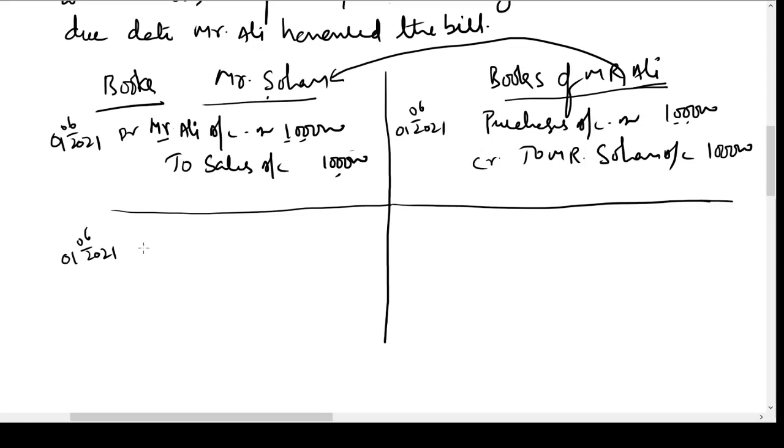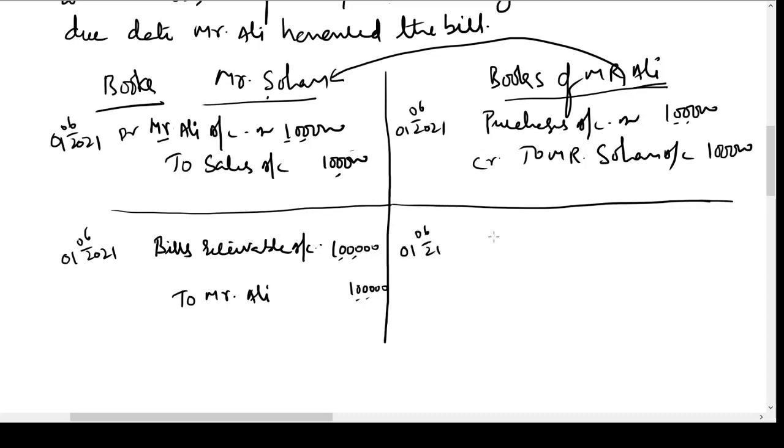Now Sohan is getting an asset. What is the name of the asset? Bills receivable. Bill is an asset. It is receivable for him. Hence, he is going to debit it with 1 lakh. And it is given to him by Mr. Ali, so Ali's account will be credited with 1 lakh. So this is the entry we are going to pass in the books of Mr. Sohan.